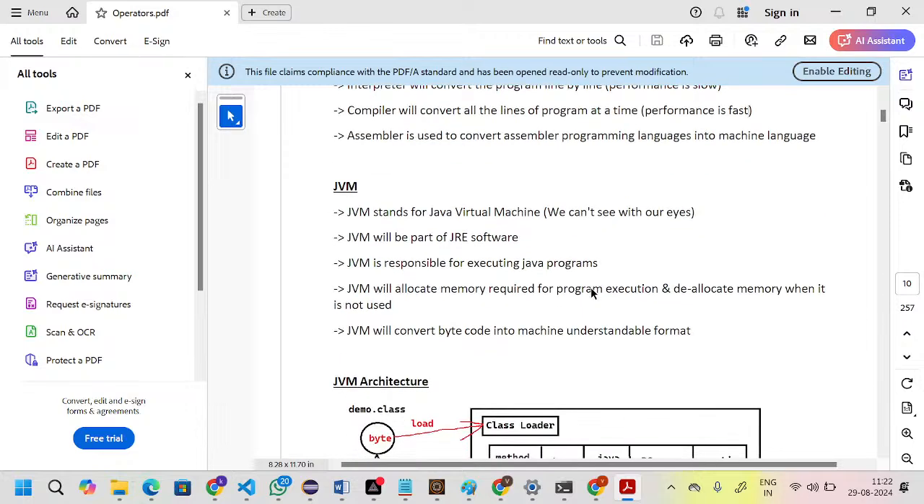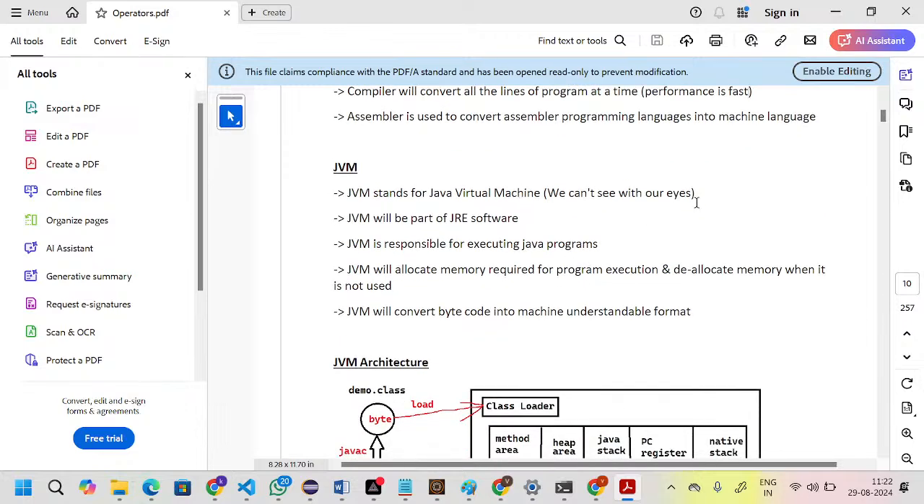The third one is the JVM architecture. In the JVM architecture, what is the first line? JVM stands for Java Virtual Machine. Next, we cannot see it with our eyes, that is why it is virtual. Next, JVM will be part of the JRE software. Next, JVM is responsible for program execution, executing the Java programs.